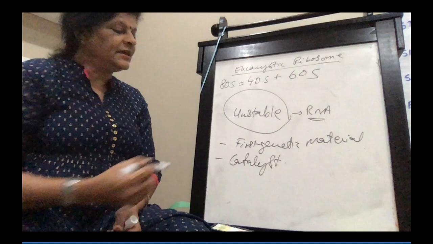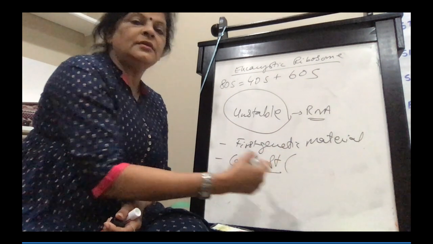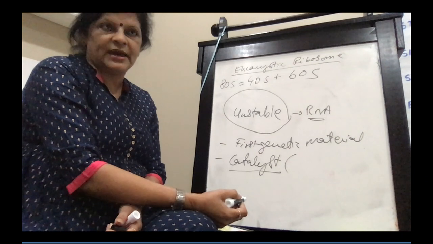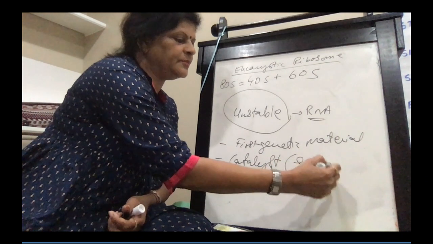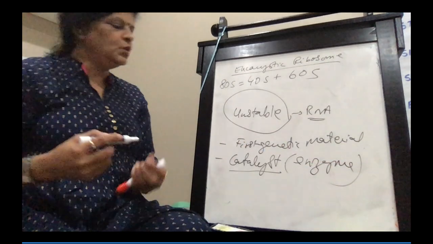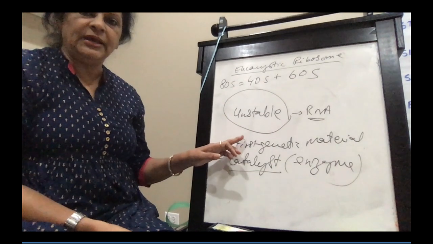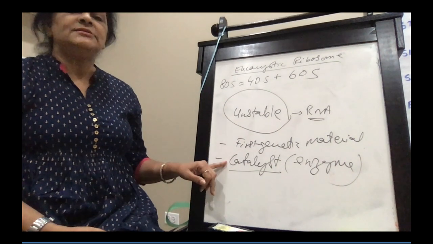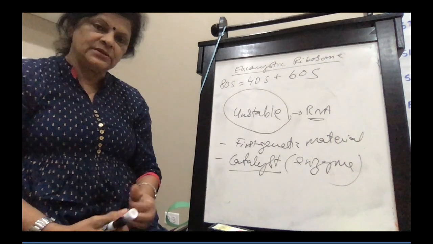The biocatalyst in living organisms is the enzyme. So, RNA was the first genetic material as well as the first enzyme in living organisms.